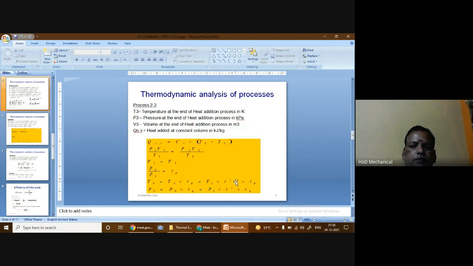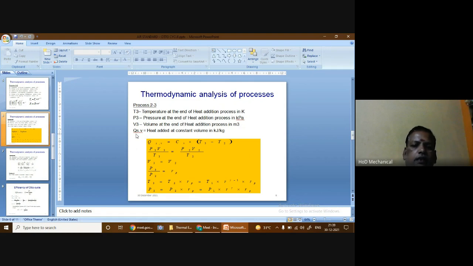Then the next process is the thermodynamic analysis of process 2 to 3. The 2 to 3 is the constant volume heat supply process. So here, state 2 represents the end of the compression process and the beginning of the heat supply process, whereas state 3 represents the end of the heat supply process, the end of the heat addition process. So T3, P3, V3 represent the temperature, pressure, and volume respectively at the end of the heat addition process.